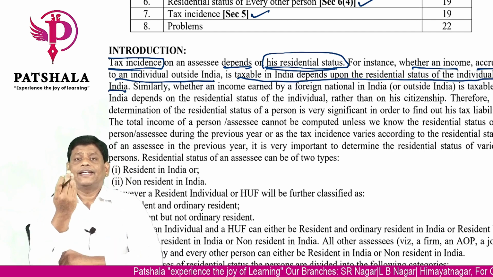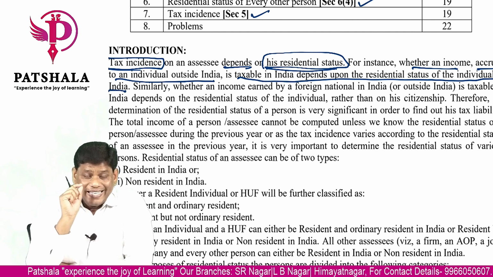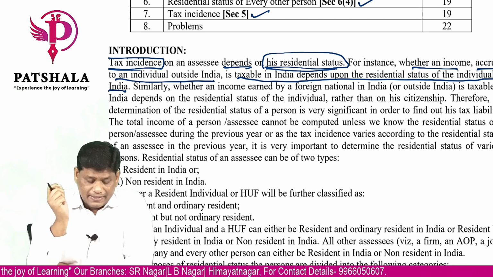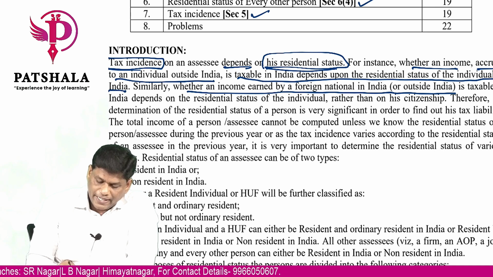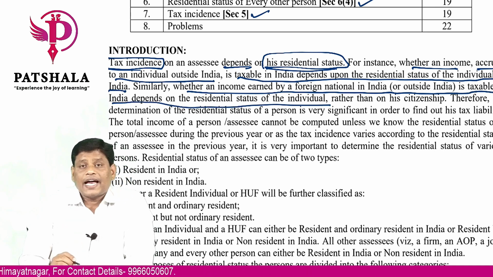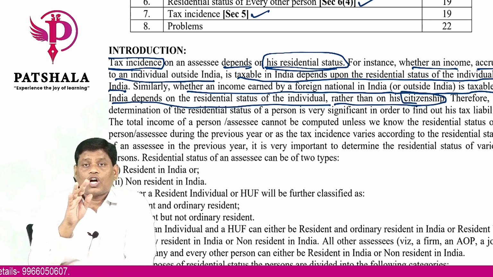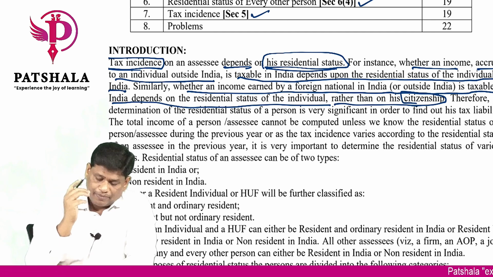So if you are earning an income outside India, whether that income is taxable in India depends upon the residential status. Similarly, when an income is earned by a foreign national in India or outside India, its taxability in India depends on the residential status rather than his citizenship. So we are not worried about your citizenship, we are worried about your residential status.